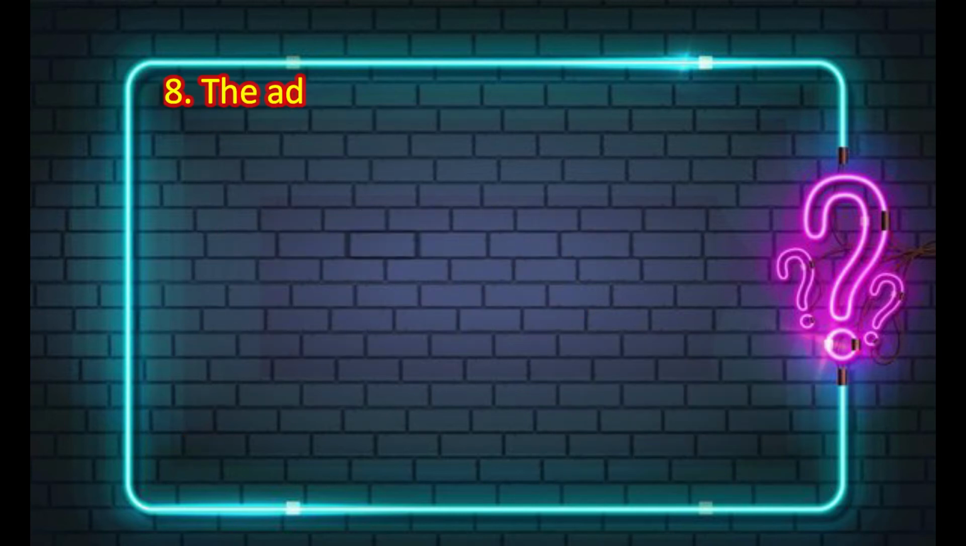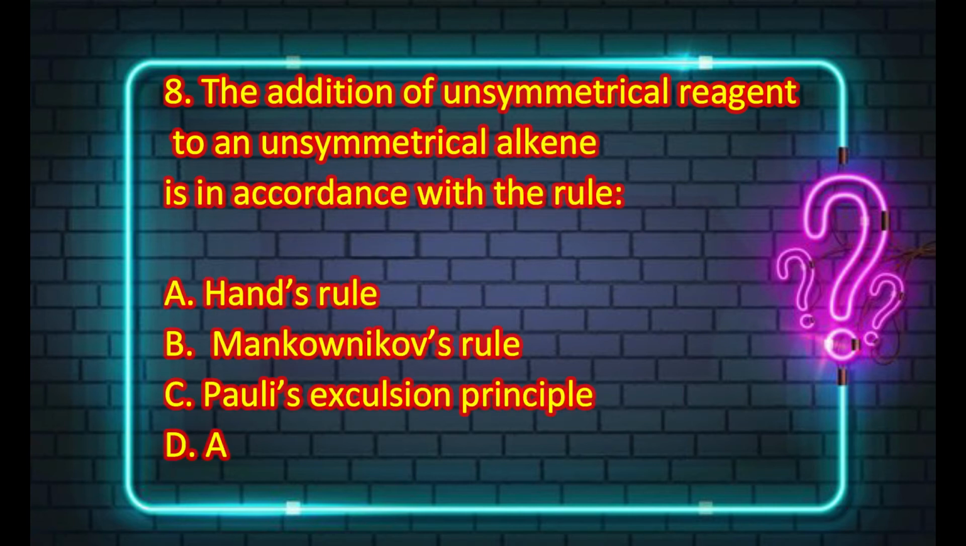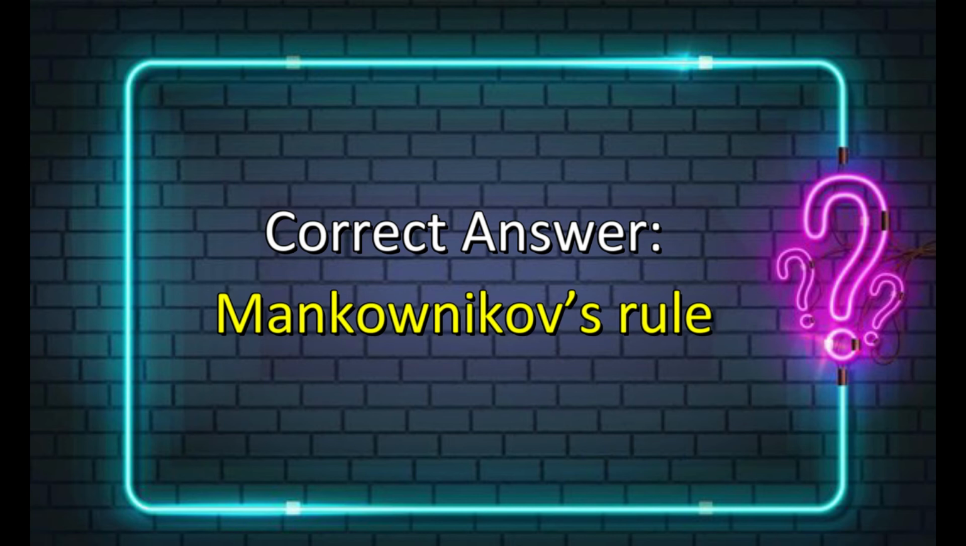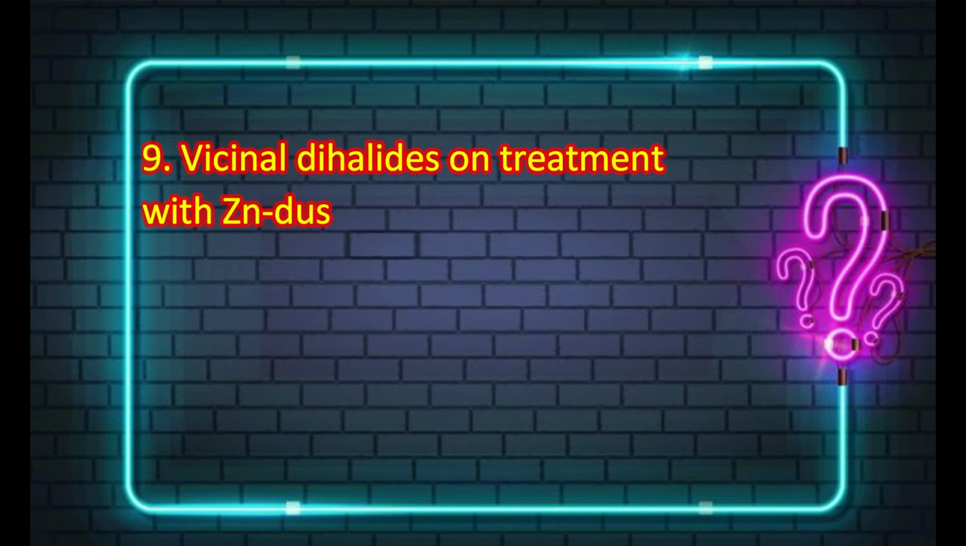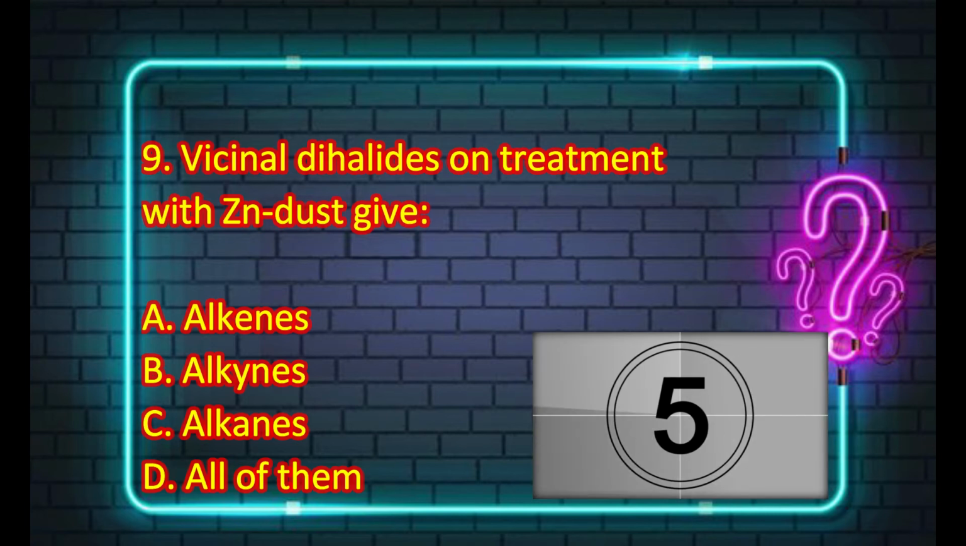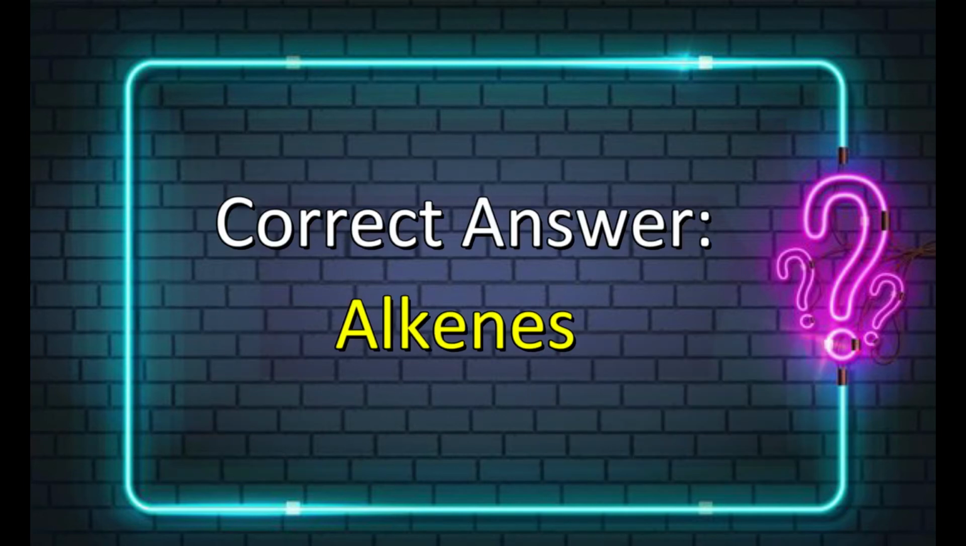The next MCQ is: the addition of an unsymmetrical reagent to an unsymmetrical alkene is in accordance with the rule, and the options are given below. And the correct option is Markovnikov's rule. The next MCQ is: vinyl dihalides on treatment with zinc dust give alkenes, alkynes, alkanes or all of them. And the correct answer is alkenes.